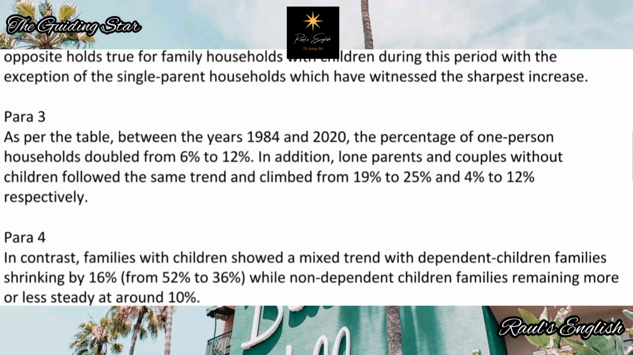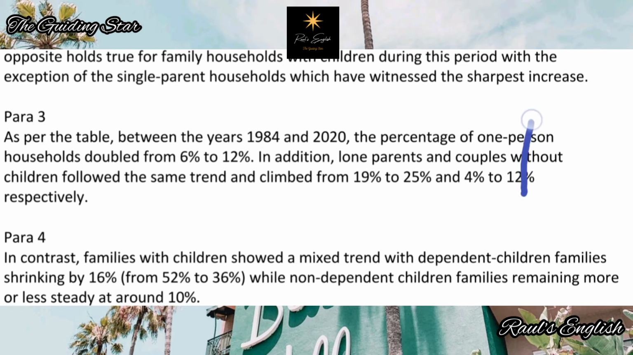As per the table, between the years 1984 and 2020, the percentage of one-person households doubled. Not was increased or something. Simple stuff. Doubled. It doubled. What happened to it? It doubled. Simple tense. In addition, lone parents and couples without children followed. So paragraph 3, I'm sticking to the simple past tense. Followed the same trend and climbed from 19 to 25 and 4 to 12% respectively. So now that's an improvement on what was written originally.